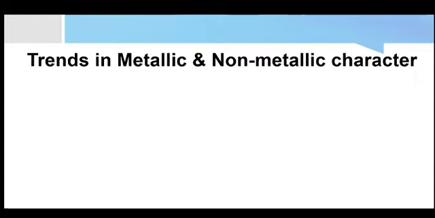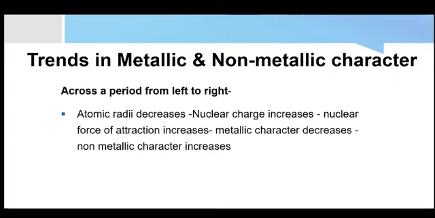Trends in metallic and non-metallic character. Across a period, as we move from left to right, the nuclear charge will increase, the atomic radius will decrease, so the nuclear force of attraction increases.